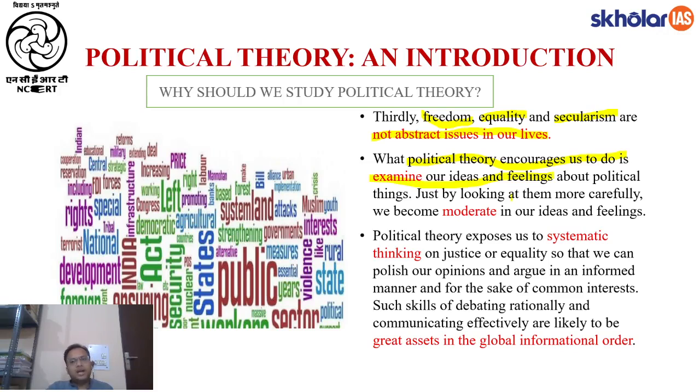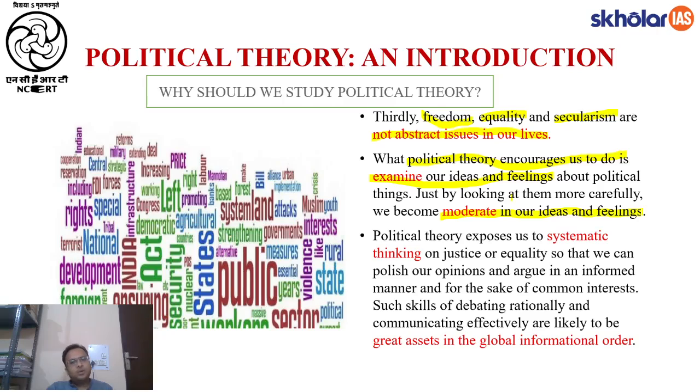And what happens if somebody is so extremist in their thinking? We see what is happening in France. People are killing each other to defend their own value system. Somebody has a very rigid kind of fundamentalism. Somebody is very fundamentalist about their freedom of speech and expression. So it is never good for our society, and we have to moderate our ideas and feelings.